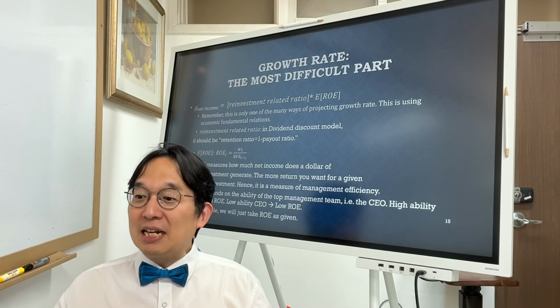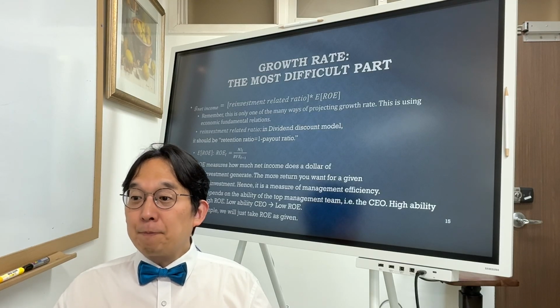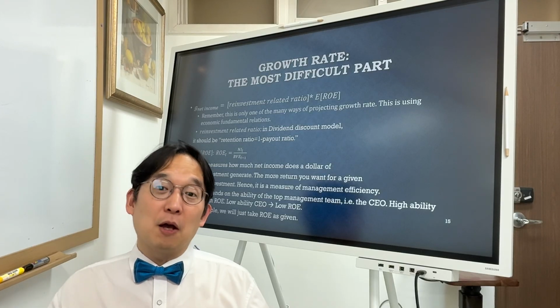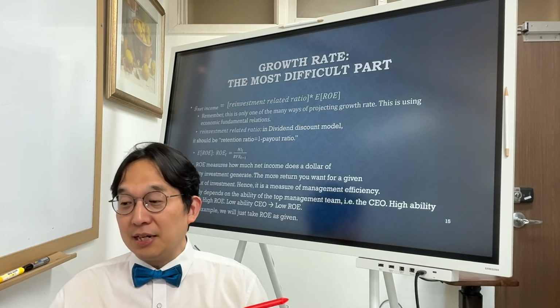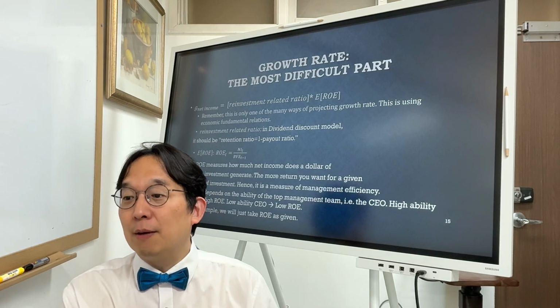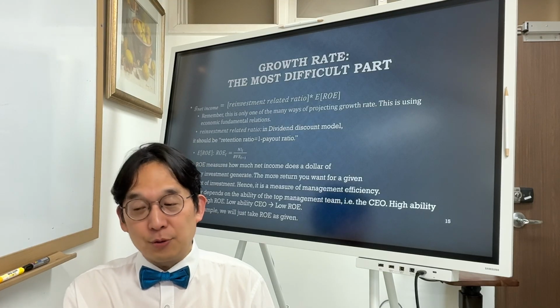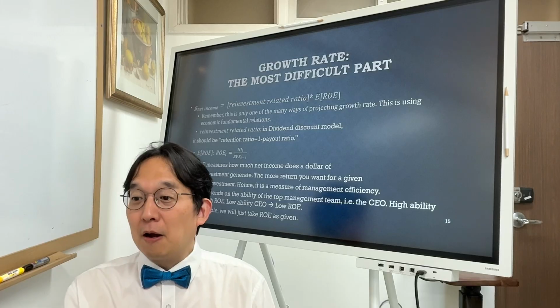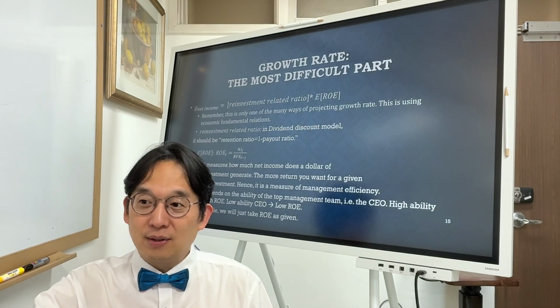ROE measures how much net income a dollar of equity investment generates, the more return you get for a given amount of investment, and hence it is a measure of management efficiency. So how well does your CEO work? Look at the ROE, is the idea. It really depends on the ability of the top management team, i.e. the CEO. High ability, then high ROE is quite natural. And in this example, we will just take ROE as given, KT&G.